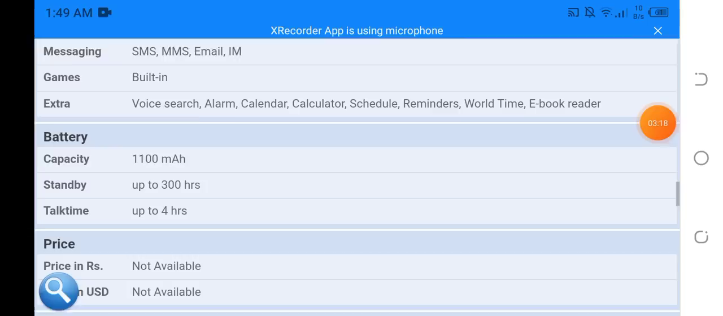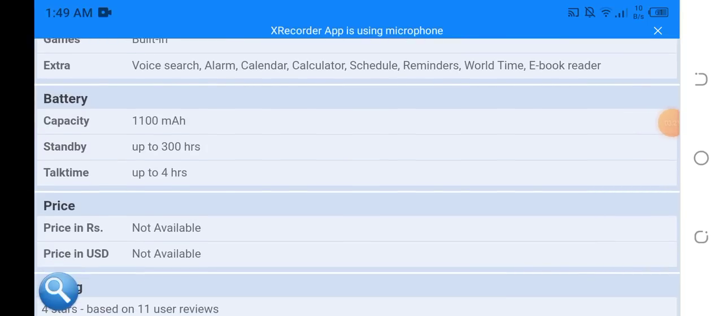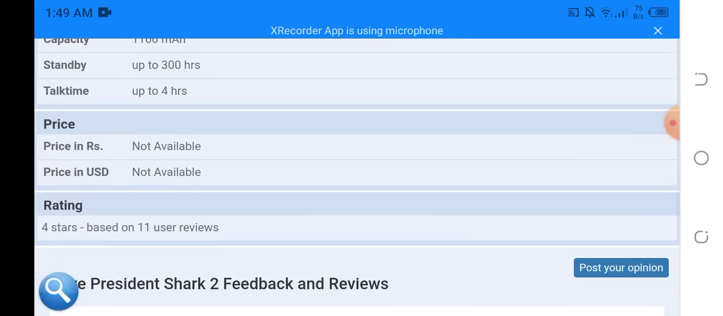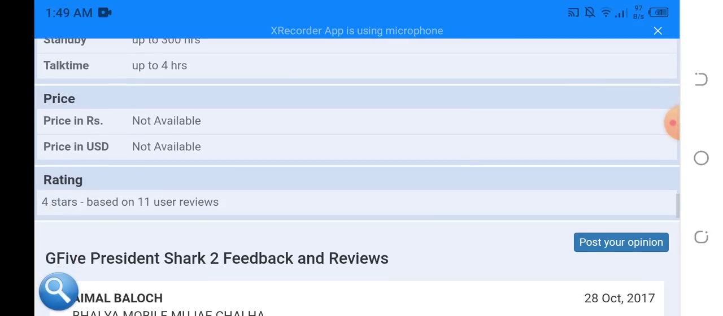So now here we have the expected price and the upcoming price also. Retail price in Pakistan is not available, just coming soon. And USD expected price and the upcoming price is also not available, just coming soon. So now here we have the rating, 4 stars based on 11 user reviews. So guys, here we have all the G5 President Shark 2 feedback and reviews.